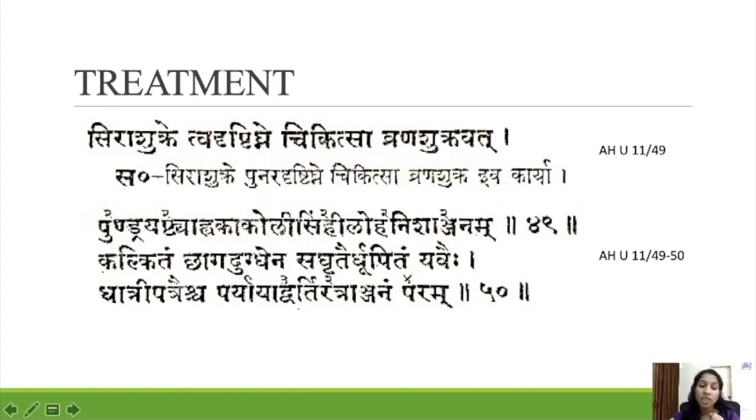So Pundri, Yashtyahva, Kaguli, Simhi, Loha, Nisha, Anjana. This we have to make into a paste along with Chaga Dugdha, goat's milk, and then show this to the fumes coming from Krita, Yava, Dhatri Patra, and do Anjanam in Sira Shukla patients.